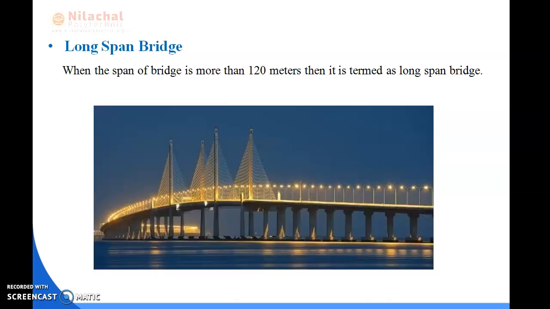Okay. Then, long span bridge. When the span of a bridge is more than 120 meters, then it is termed as long span bridge. It is a multi-purpose bridge. It may be used for roadway, railway. So, the capacity of the bridge is very high. The load bearing capacity is also very high. The heavy vehicle movement is not obstructed in this type of bridge. Okay, it is a long span bridge.